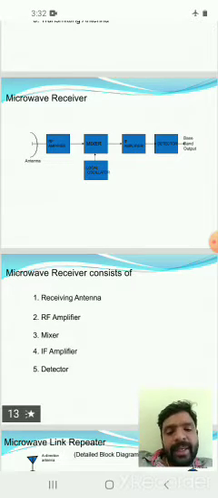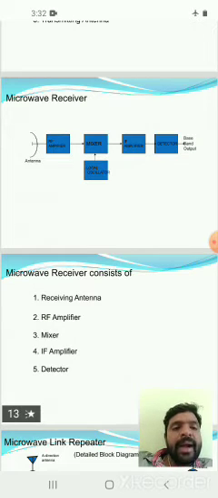The detector, or demodulator, is used to demodulate the IF amplifier signal, and the output is the baseband signal. In the microwave transmitter, we use a modulator by adding the message signal to the carrier signal. In the same way, the carrier signal is removed by the detector or demodulator.